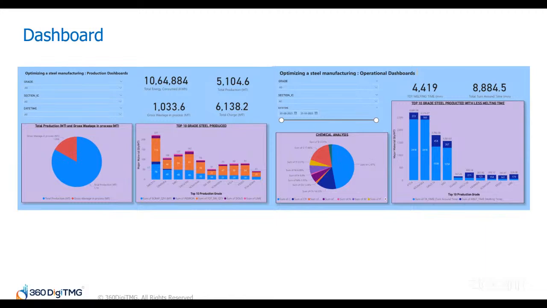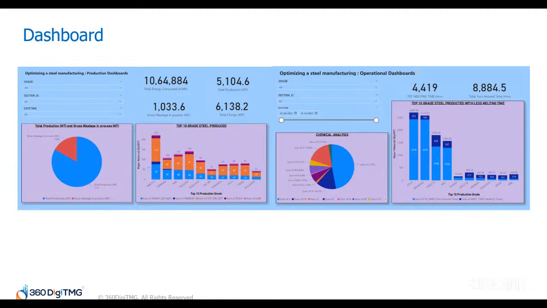Bar chart, top 10 steel grades produced. This helps us identify which grades are produced most and how much scrap is associated with them. Over here, we could see total melting time, total turnaround time, the time taken from start to finish, and a bar chart of the top 10 grades with less melting time.